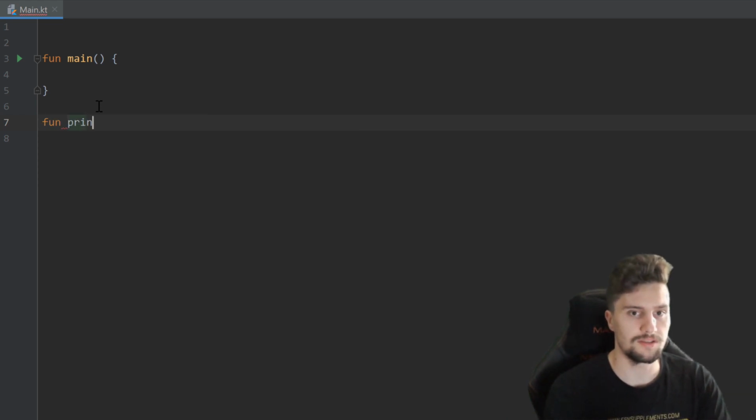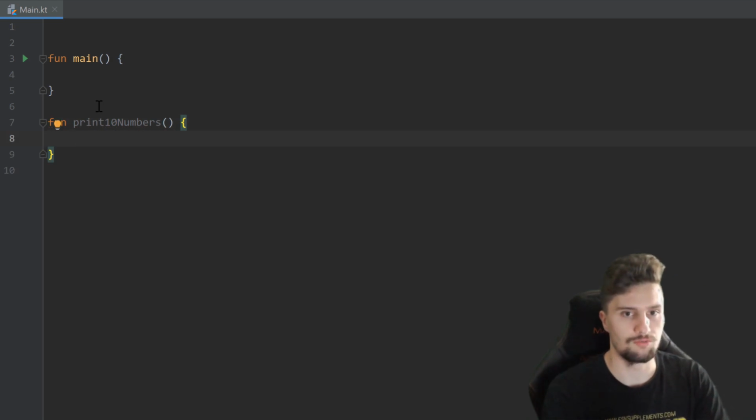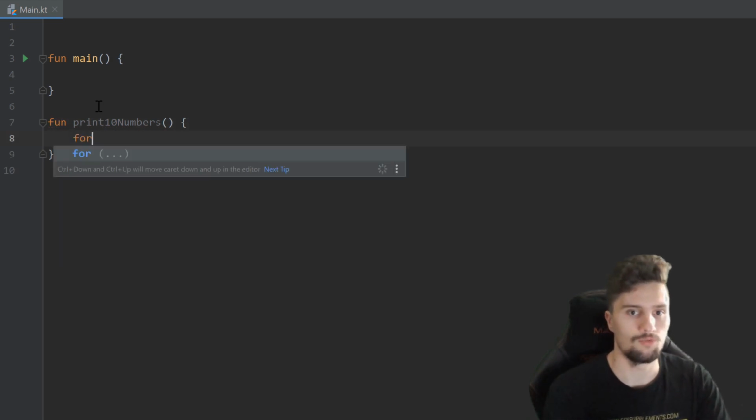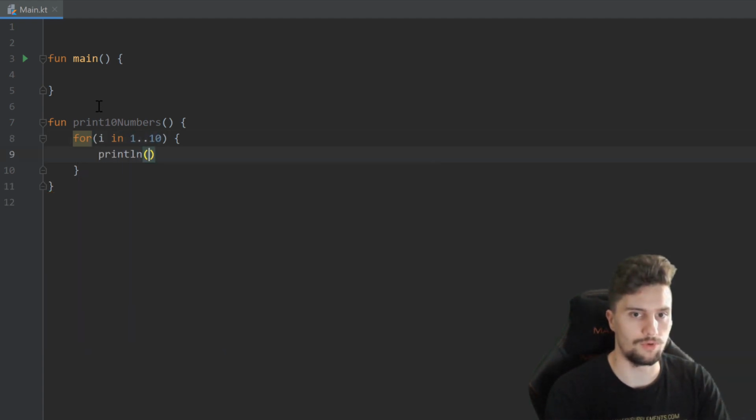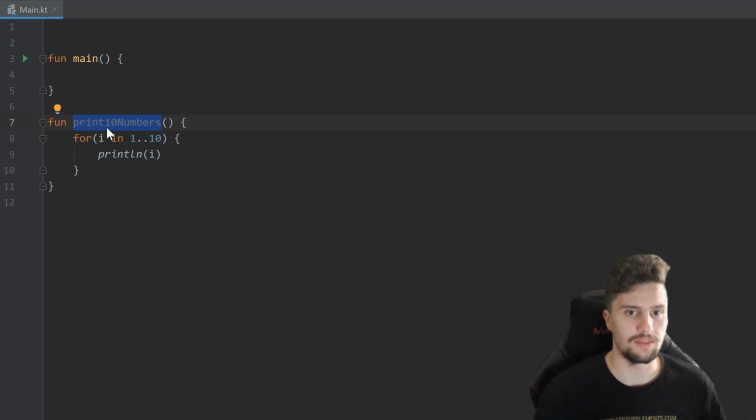and we call this printTenNumbers, for example. So just a function that will print the numbers 1 to 10. We will just use a for loop for that. For i in the range of 1 to 10, we want to print i. And that is, as you can see, the same syntax as we had it for the main function, just the function keyword, the function name, which also should start with a lower letter, and then the rest in camel case.